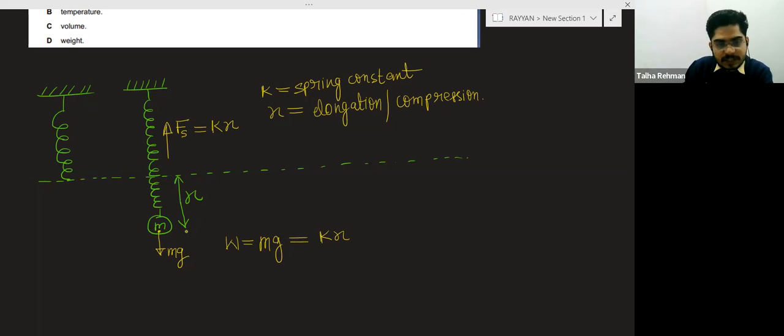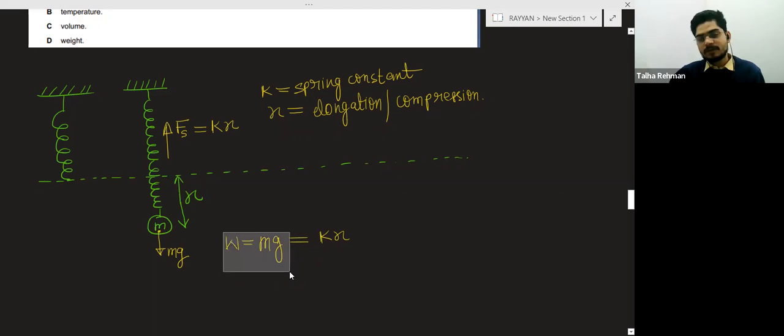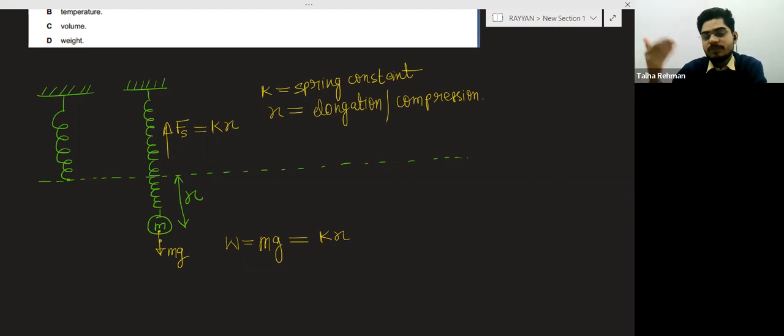Now this x reading, you can read from the balance. You can read what is the extension in the spring from the balance. So with the help of this reading, when you multiply with the spring constant, kx, you will get the weight of the body, the weight of the mass m. This is the way the spring balance works.